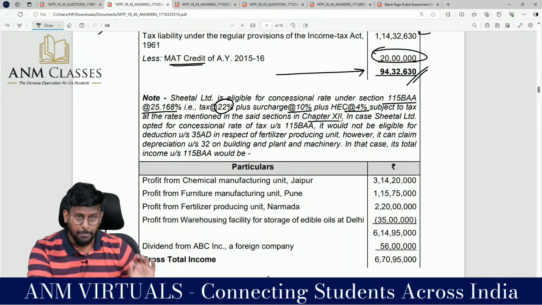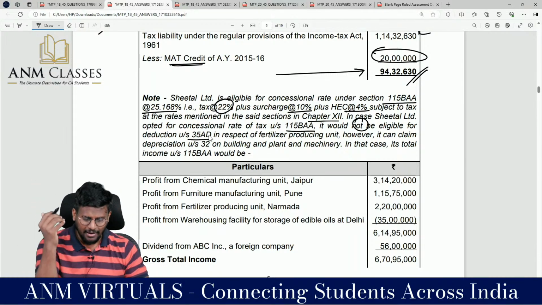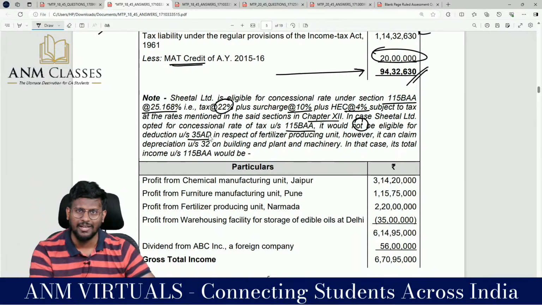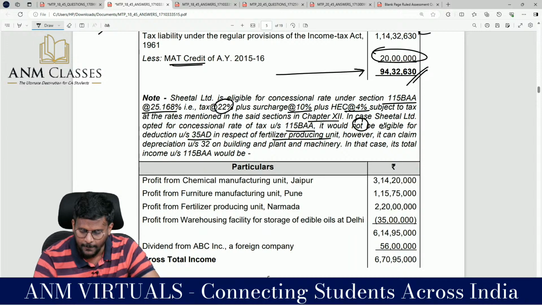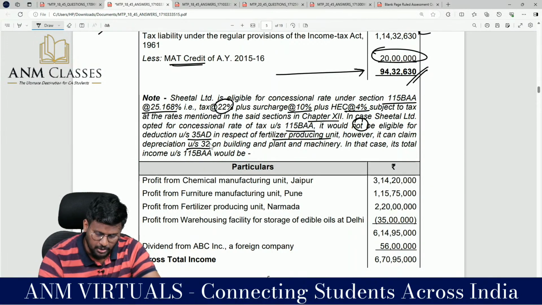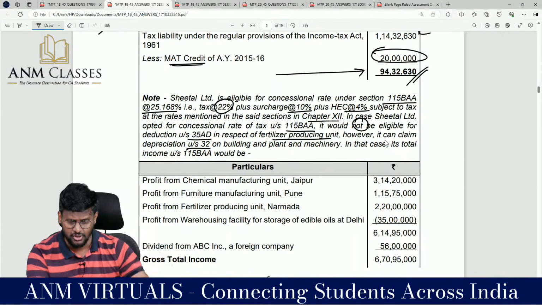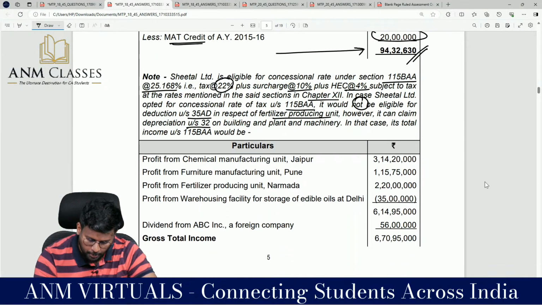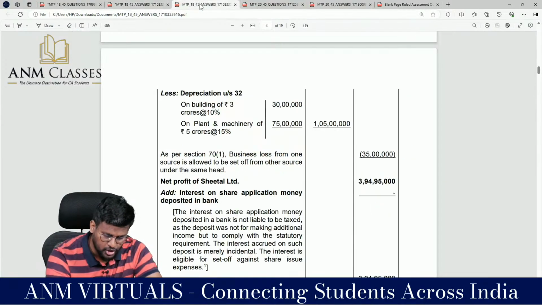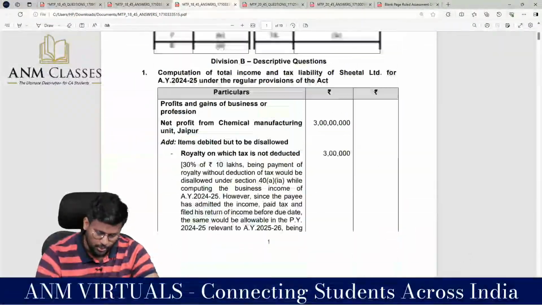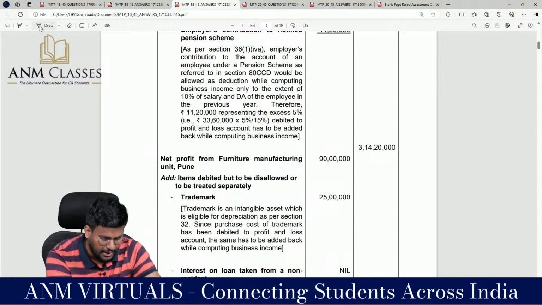In case Shidal Limited opted for the concessional rate of tax under 115BAA, it would not be eligible for deduction under 35AD, because the company is not entitled to these deductions. So I have to rework the total income whatever I have worked in respect of the fertilizer producing unit. However, it can claim depreciation under section 32 on building and plant and machinery. Normal section 32 depreciation is allowed, but additional depreciation is not allowed. In that case, there will be a small change in total income under 115BAA. Profit from the chemical manufacturing unit, Jaipur, no change, because we have already calculated the first one, chemical manufacturing. We got the profit of 3 crore 14 lakh 20,000.